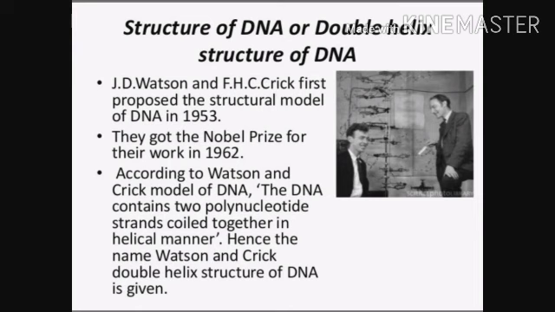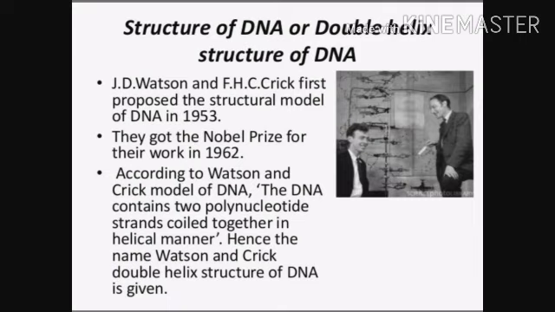According to the Watson and Crick model of DNA, DNA contains two polynucleotide strands that coil together in a helical manner. Hence the name of that experiment, the Watson and Crick double helix structure of DNA.